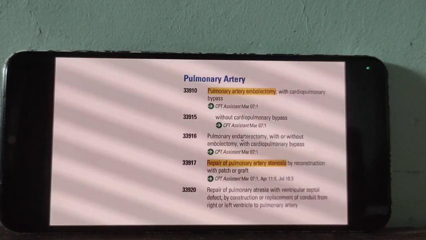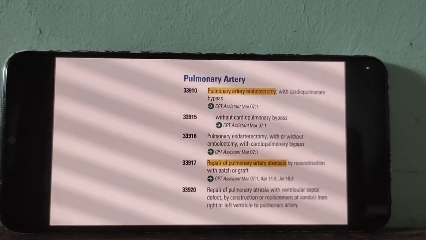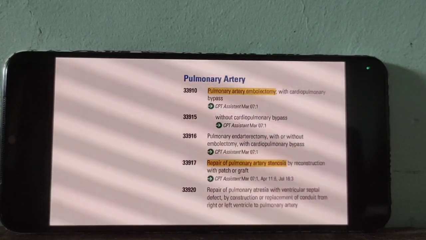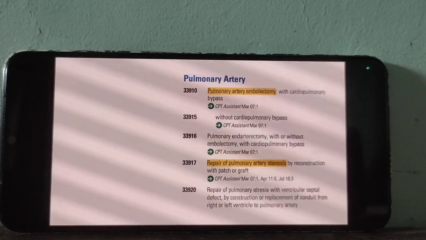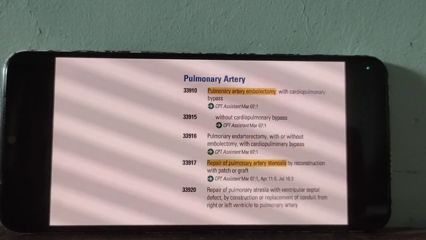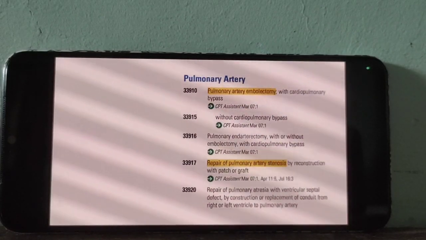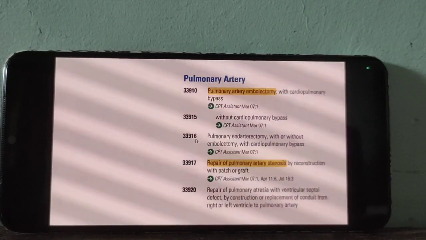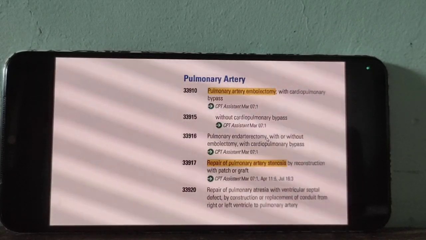Now take the meaning of endarterectomy. Endarterectomy means removing the inner lining of an artery. Take a note: removing the inner lining of an artery is called endarterectomy. So removing the inner lining of the pulmonary artery, go for 916. Here endarterectomy is the key term.